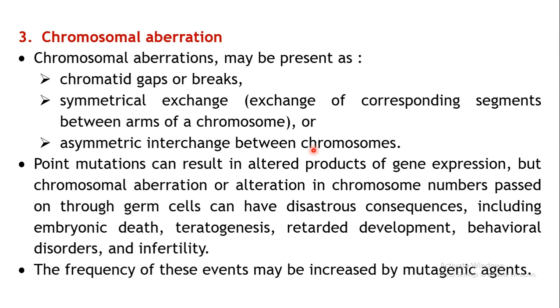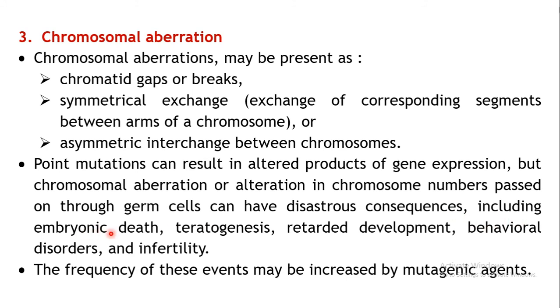Now with point mutations there is just a minor change, but if the total chromosome is altered, if there are breaks, or alterations, or total changes in the arms, there will be major perturbation. Because of point mutations they may code for a wrong protein, but chromosomes are the basic genetic material which is replicated and transmitted. So if there are aberrations or lesions in the chromosomes, or if the number of chromosomes is altered and they pass into the germ cells, there will be disastrous consequences.